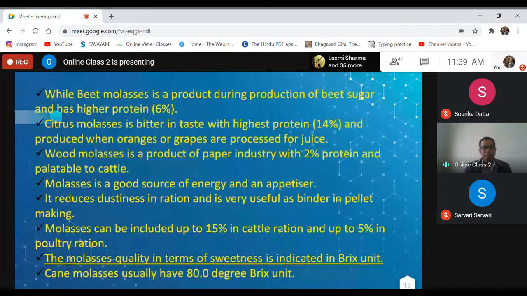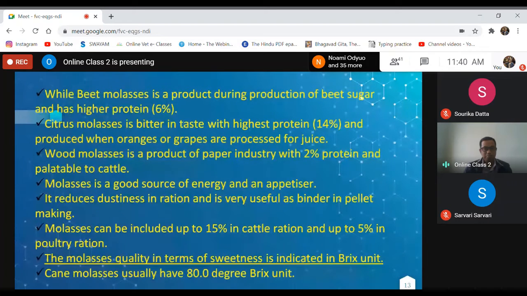So therefore, we can substitute some of the concentrated cereals and their byproducts, and processing may be required, or incorporation of molasses may be required. Like cane molasses may be required along with it to reduce the bitter taste. Wood molasses is a product of the paper industry with 2% protein and is palatable to cattle. We can use wood molasses for feeding to ruminant animals.